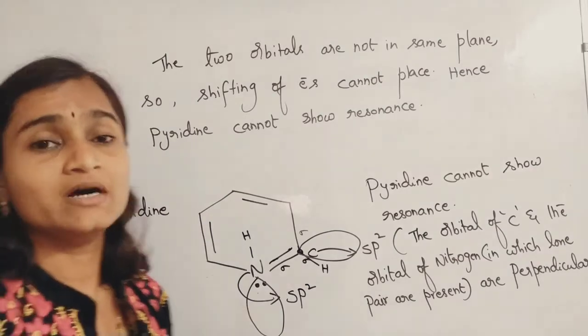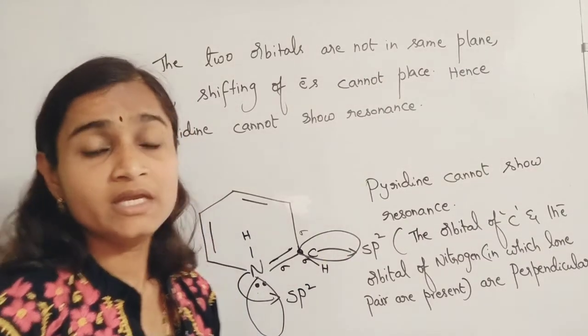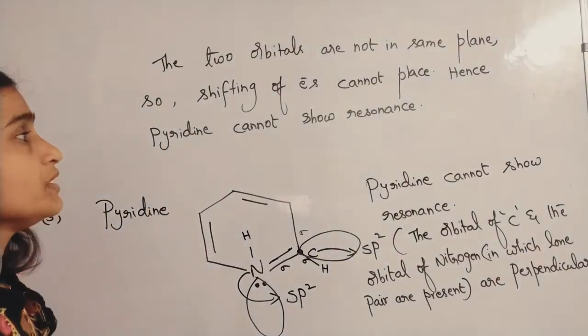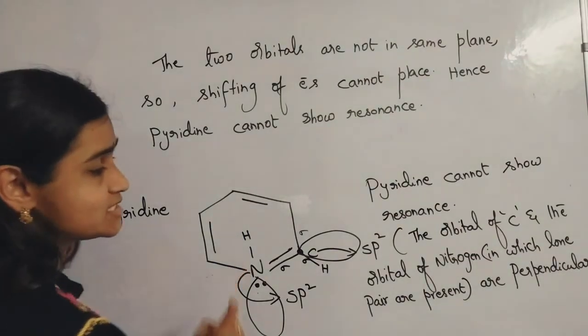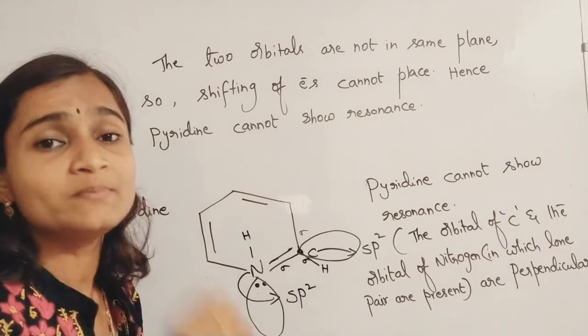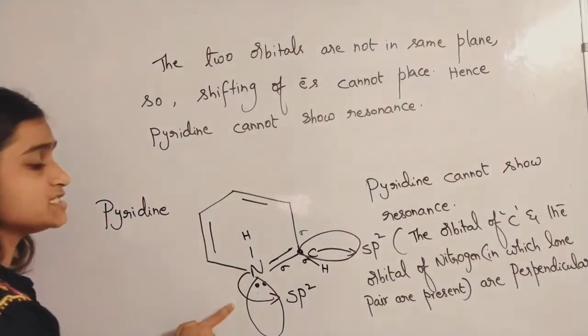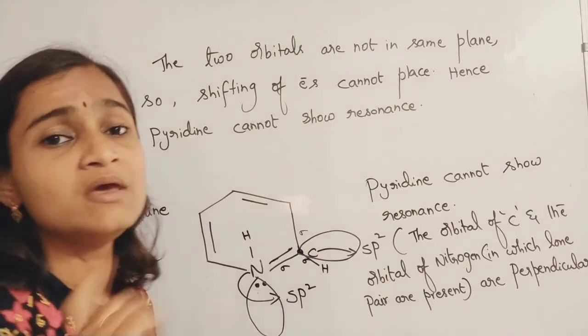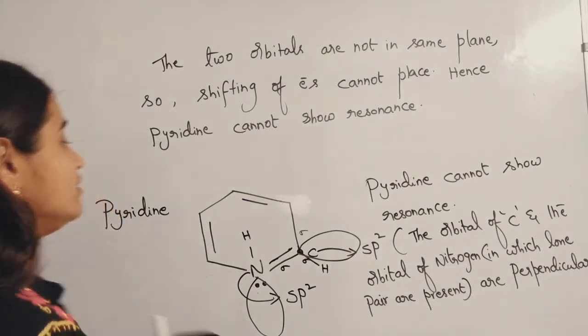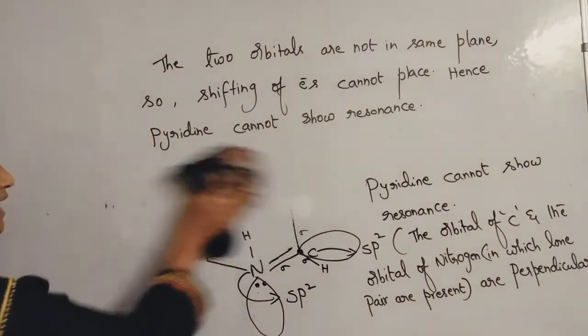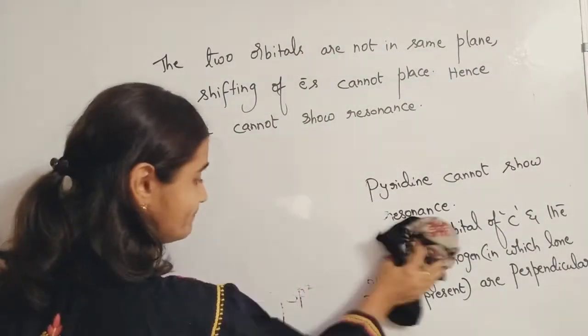Of course you will be learning about them in inductive effect and all, but try to understand the hybridization. Today our topic is hybridization. So nitrogen is exhibiting sp2 hybridization in the pyridine molecule. Please remember that point. Now we'll move on to the next example, that is pyrrole.